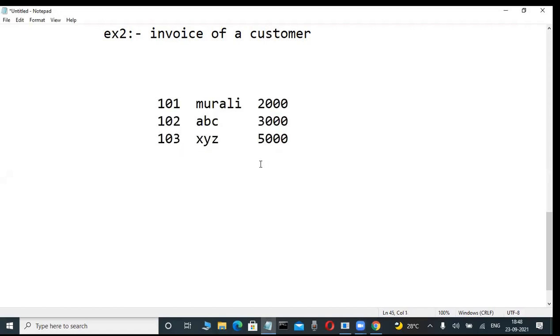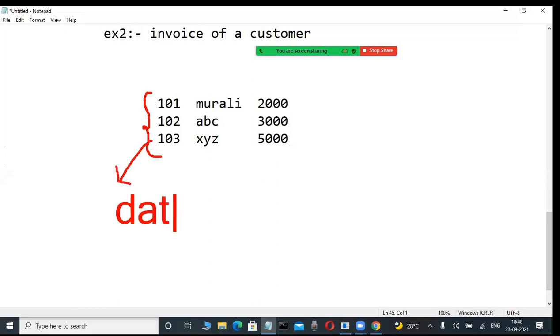Very good, 100% correct. How are you telling? I don't know. This is data, very good. This is the correct answer. How you are telling, I don't know, but unfortunately you are telling the correct answer. Data is the correct answer. But how am I giving the guarantee that this is data?